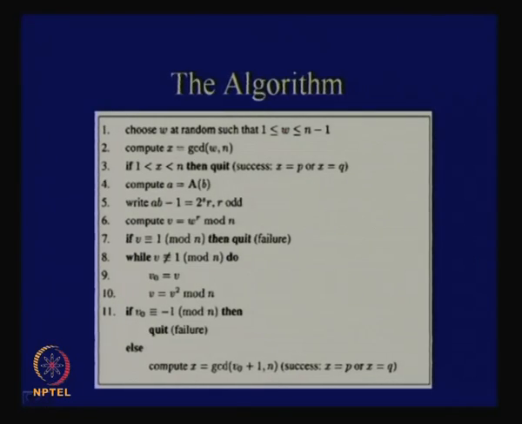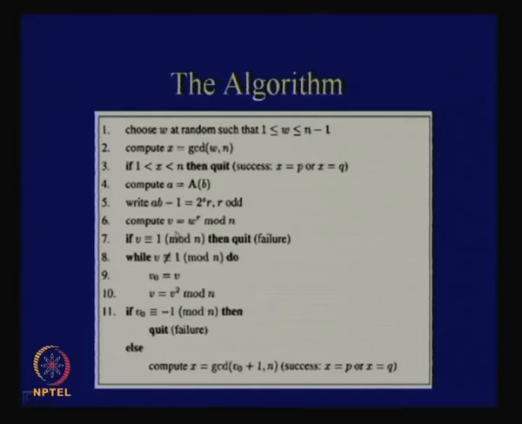So, this is the algorithm. Let us keep this algorithm in mind and first analyze it. The first thing is whether this algorithm terminates at all. How many steps do we require at maximum to understand when it terminates? Can we say whether we will at all get such a condition? You see that we have a while loop: while v is not congruent to 1 modulo n, this loop will continue. So, if v is never 1, then this loop will continue forever.